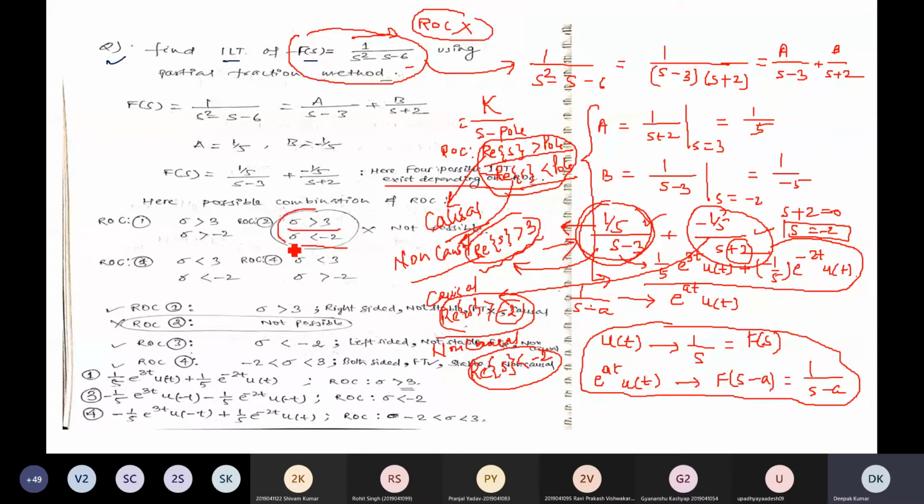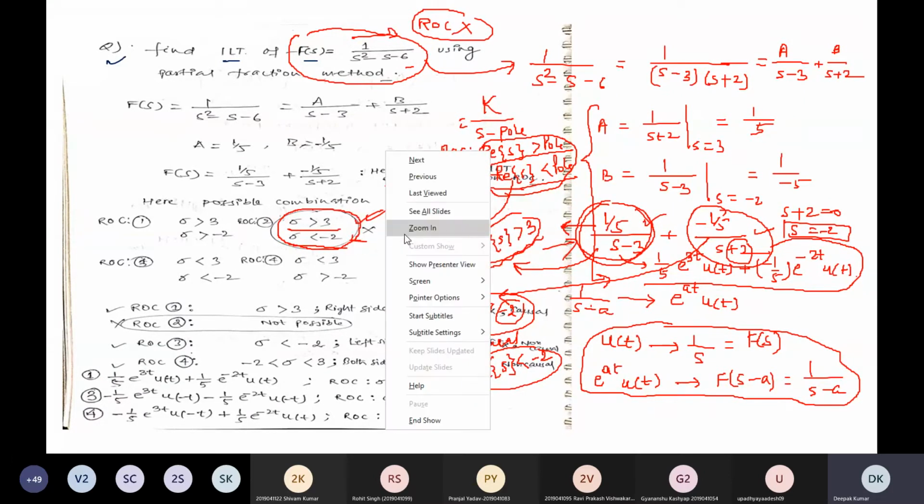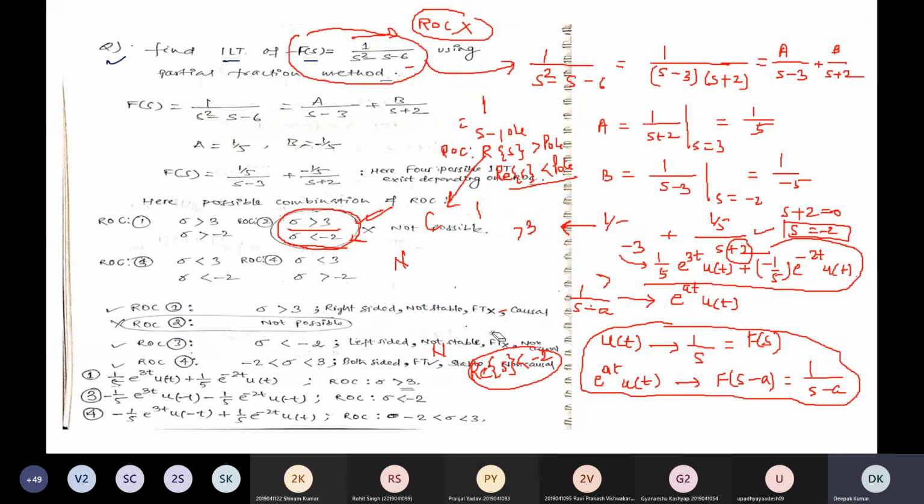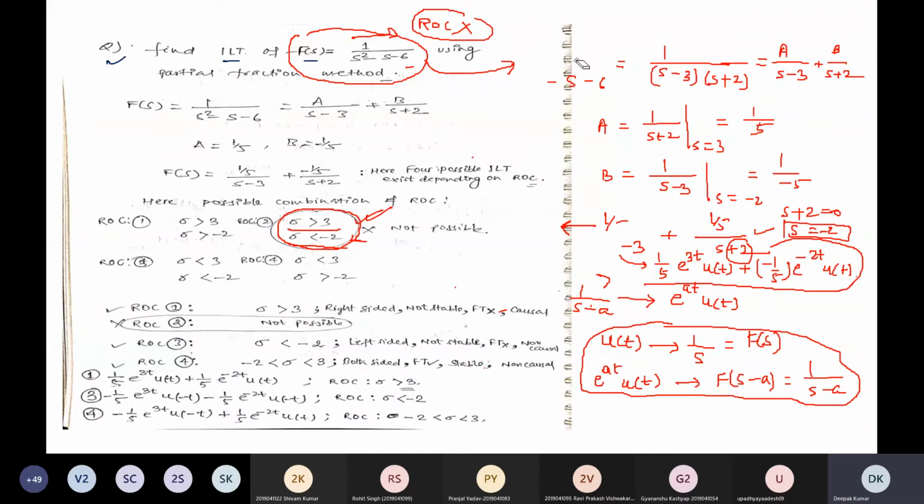In this consideration, try to plot the region of convergence. Try to plot the graphical representation of pole and zero of ROC.